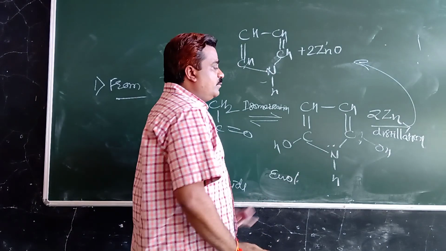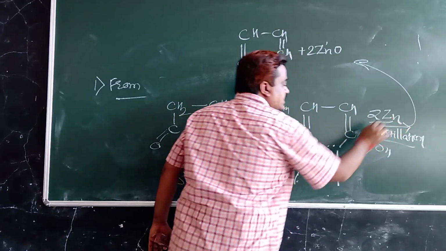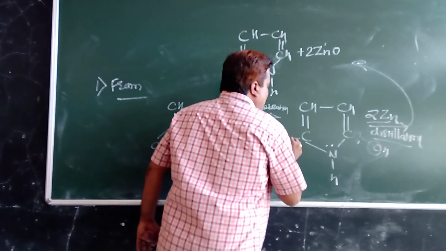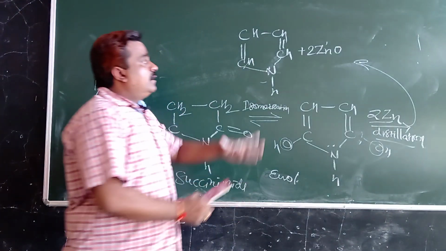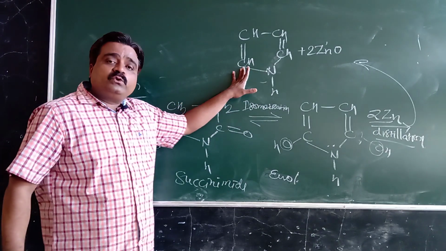Means after distillation with zinc dust, there will be a removal of oxygen and we get our final product which is known as pyrrole.